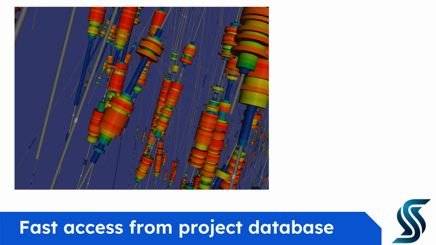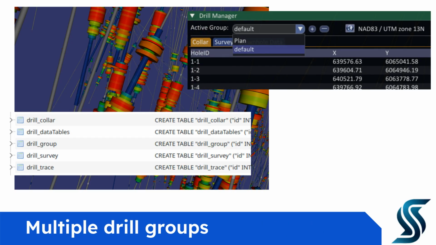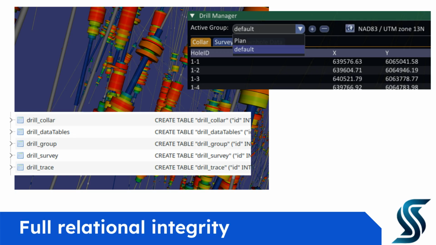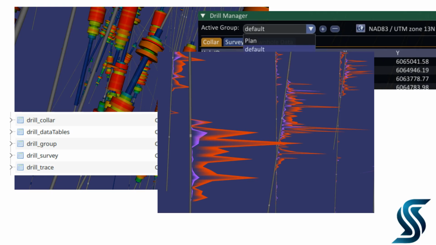Drill hole data needs to be imported into an internal drill hole database within your project file. This enables Spatial Integration to access drill data quickly and efficiently. Multiple drill groups can be used to logically separate drill holes, for example, to keep planned holes separate from completed holes. Collar, survey, and downhole data are loaded separately into a drill group. Source files can be CSV or any supported GIS format. Let's see it in action.